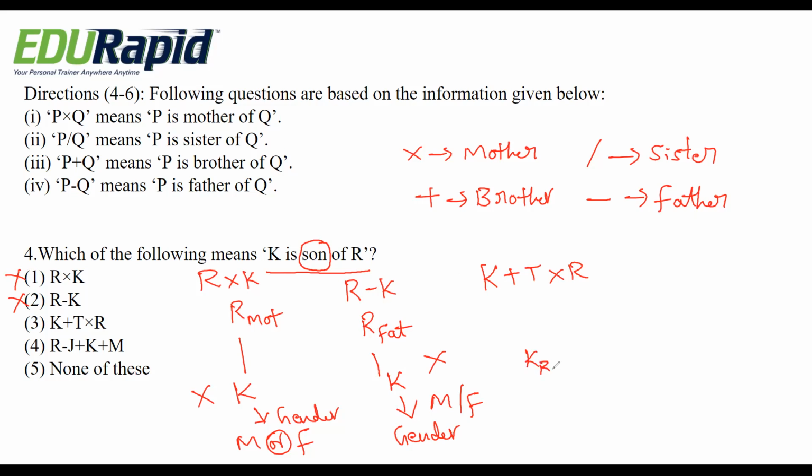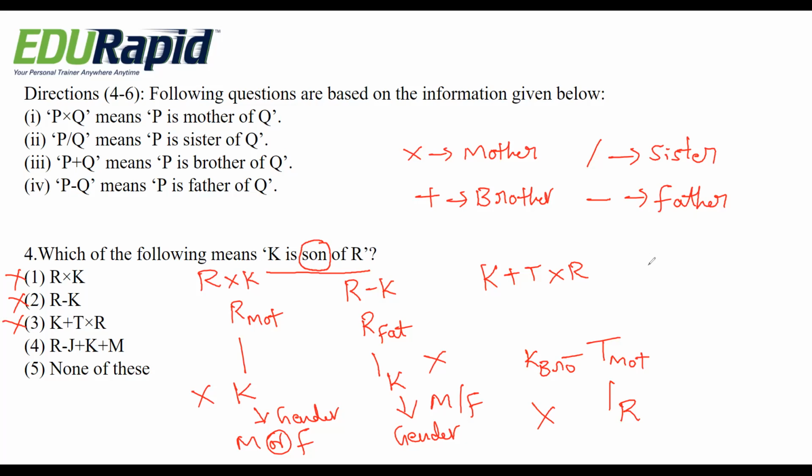K is brother of T. T into R. Into means mother. T is mother of R. So here K is the uncle of R. So K is not son of R. So this is also not possible.